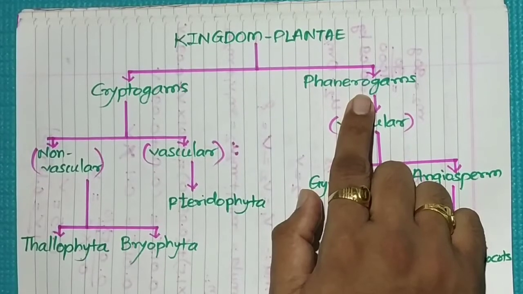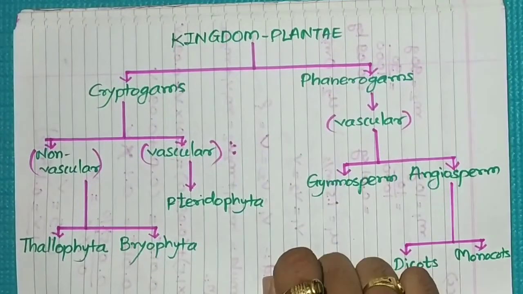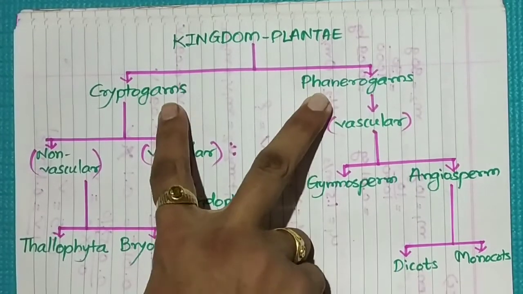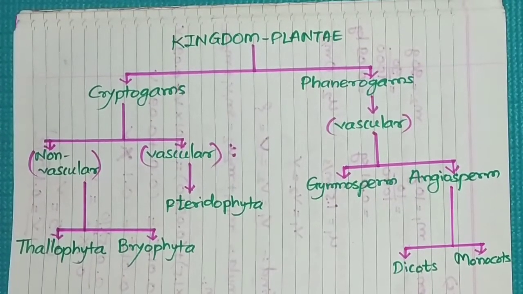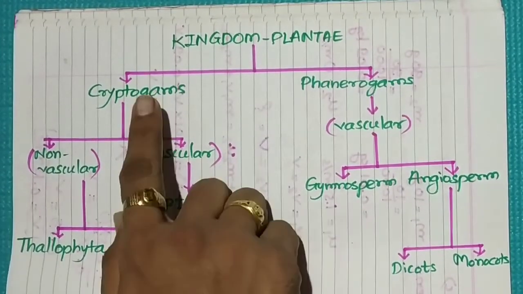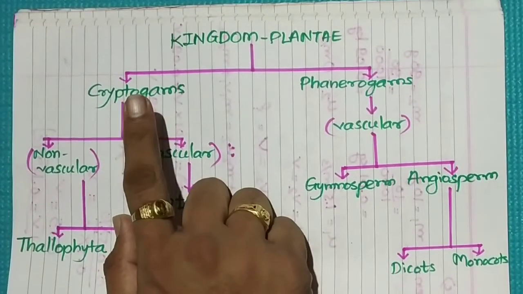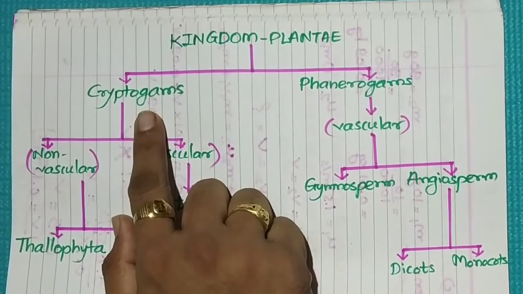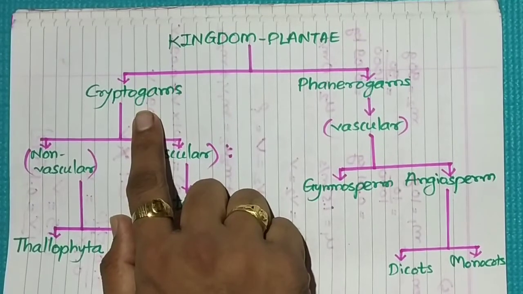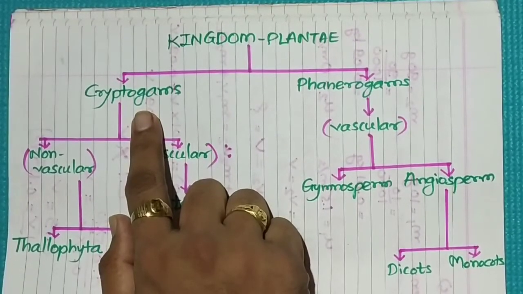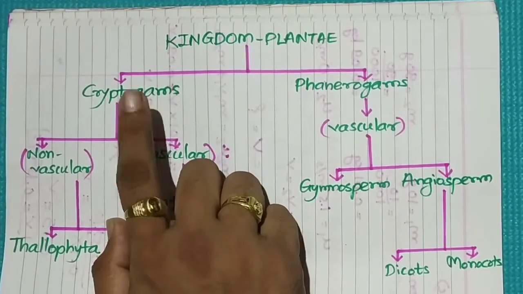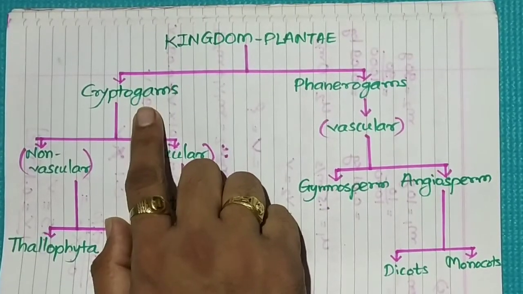Just now we have discussed the characteristics of cryptogams and phanerogams. This classification is based on presence or absence of organ. In cryptogams, the reproductive organs are hidden, or the special organs, specific structures like flowers are absent in cryptogams.